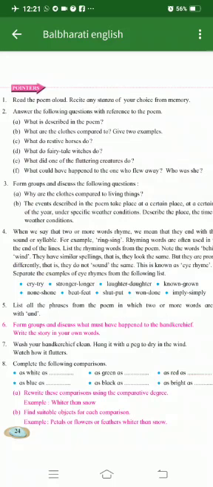Okay. Now we'll come directly to question number 8. We have to complete the comparisons. See the comparison. As white as snow, as green as grass, as red as cherry, or we can write blood, as blue as the sky, as black as coal, as bright as a star. These are the comparisons.